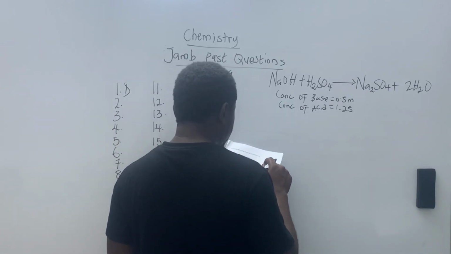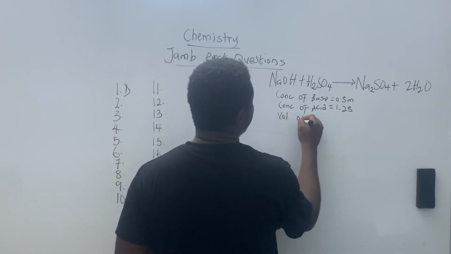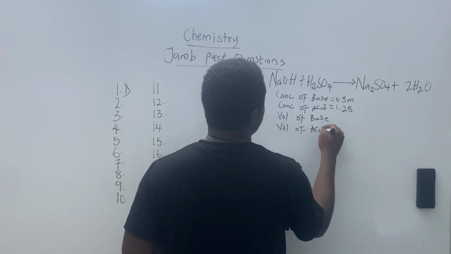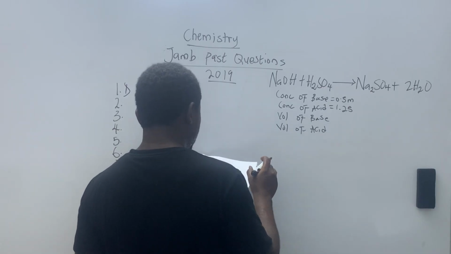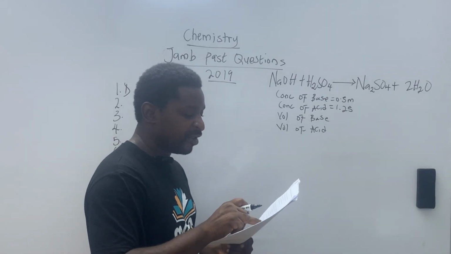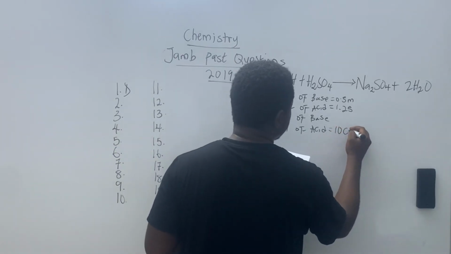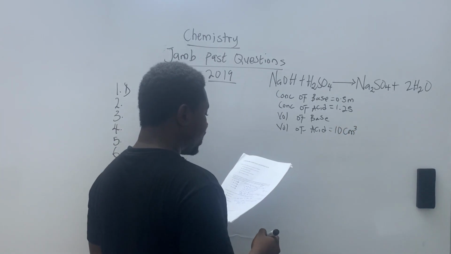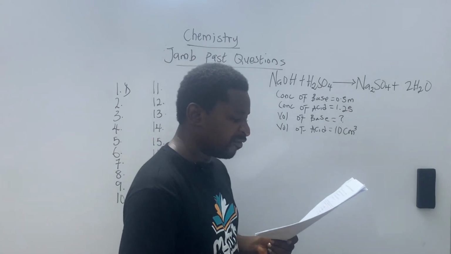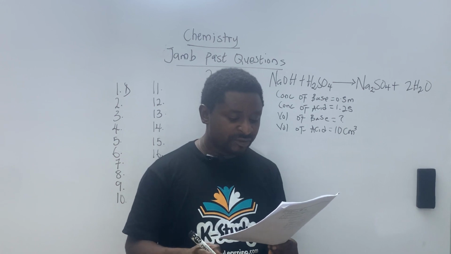So we have the concentration of acid and base, and we're going to have the volume of acid and base. The volume of the acid has already been given to us, 10 cm cube. Then the volume of the base. I don't see any volume of the base in the question. There's no volume for the base there.